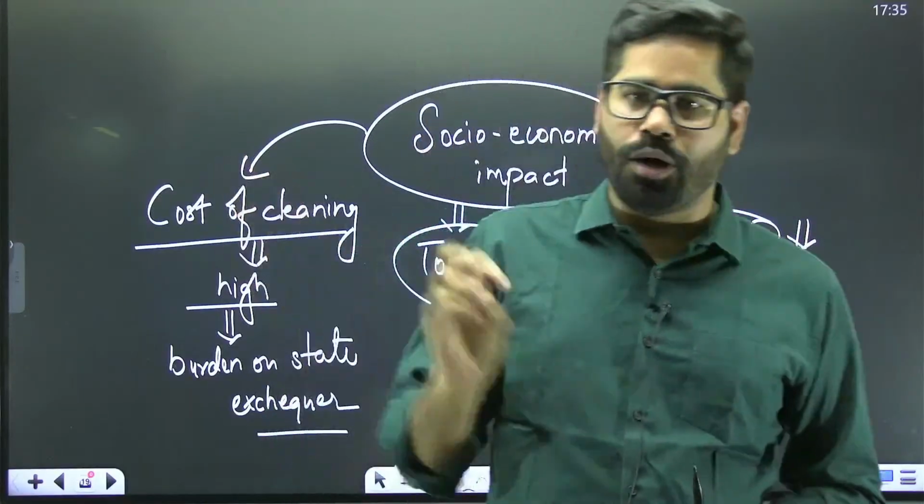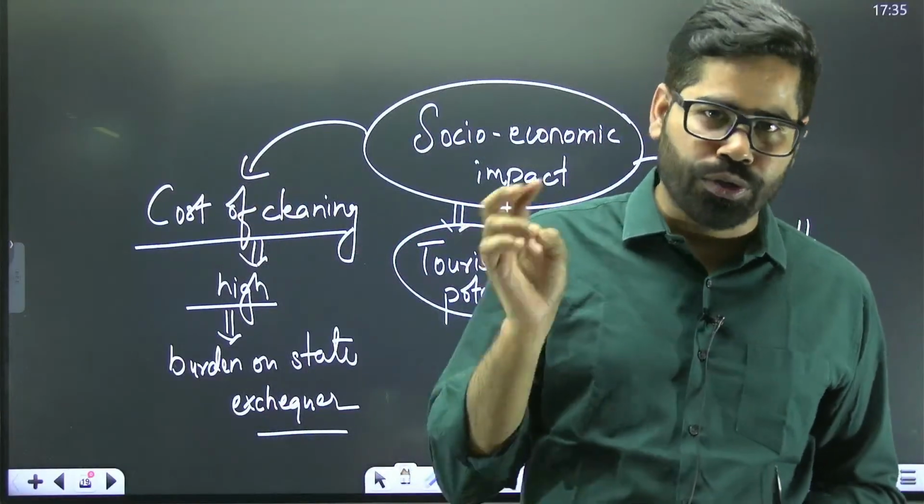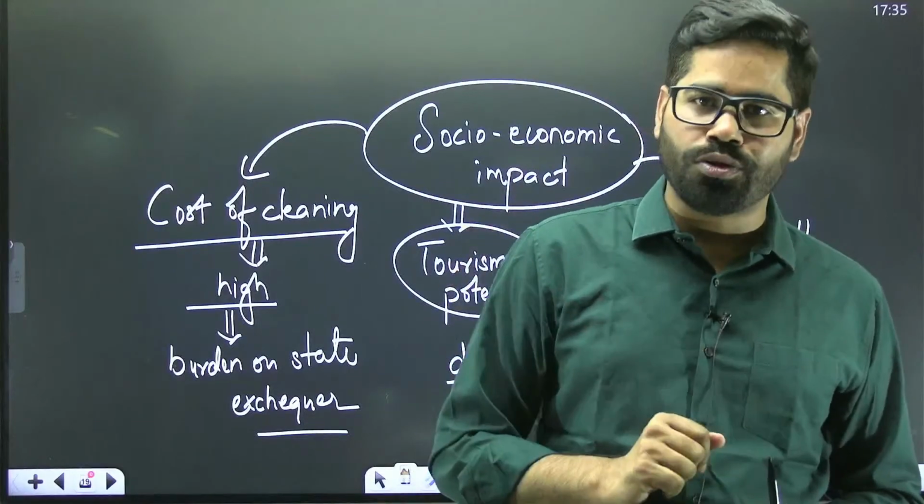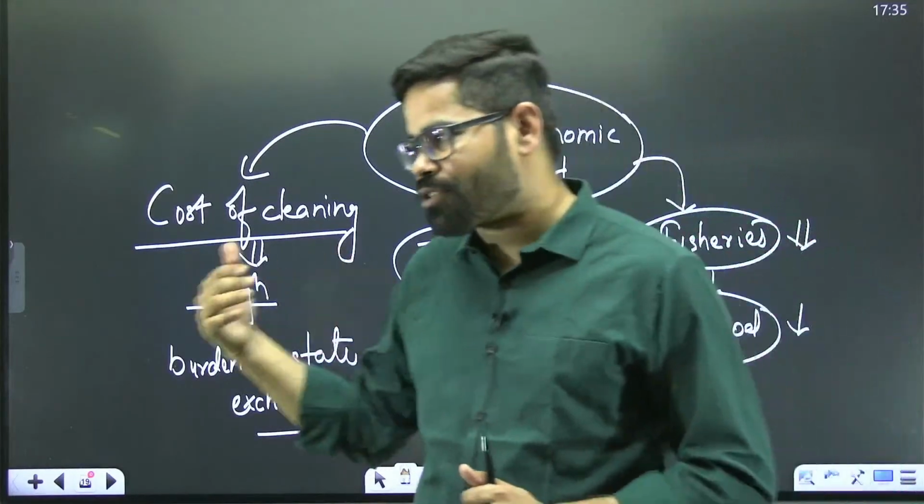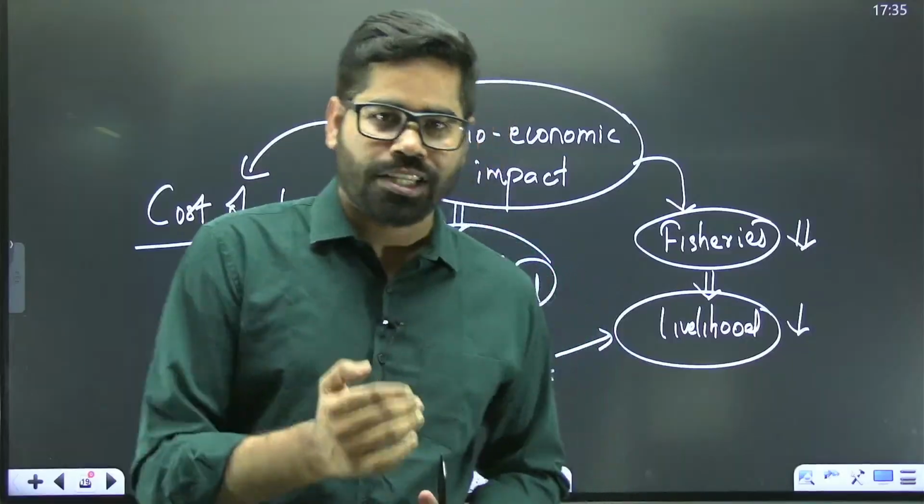So there is economic loss, social loss, tourism loss, and fisheries loss. All these factors will be there due to the oil spill.